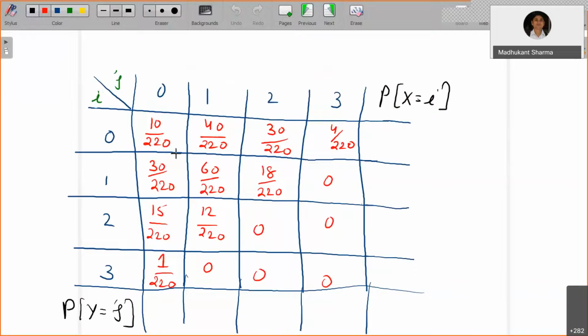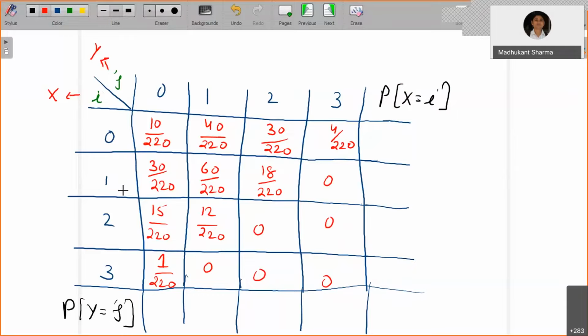So this is for x, and this is for y, the random variable. For x equals 0, y equals 0, y equals 1, y equals 2, y equals 3. That we have just now shown: 10 by 220, 40 by 220, 30 by 220, 4 by 220.